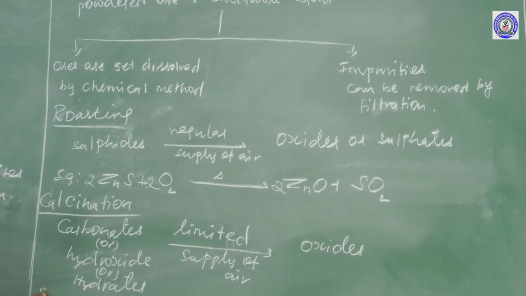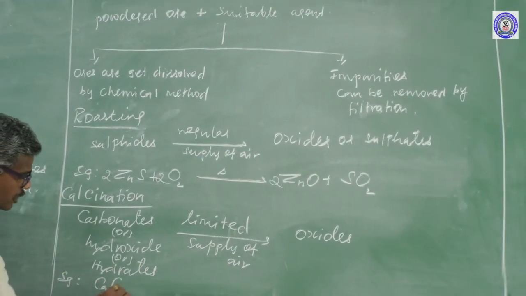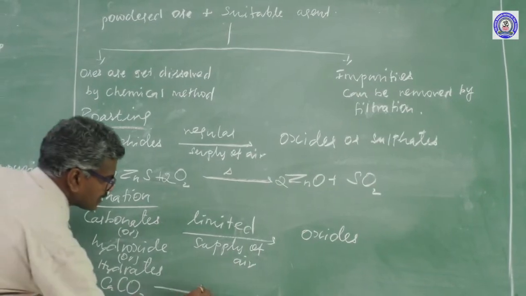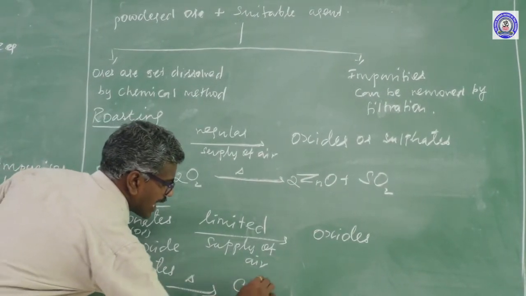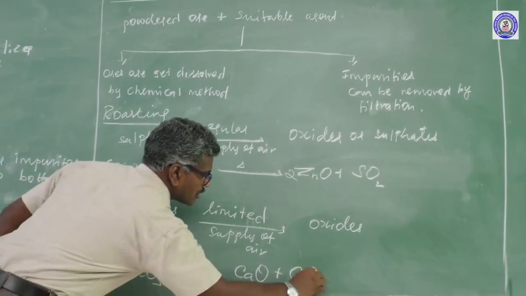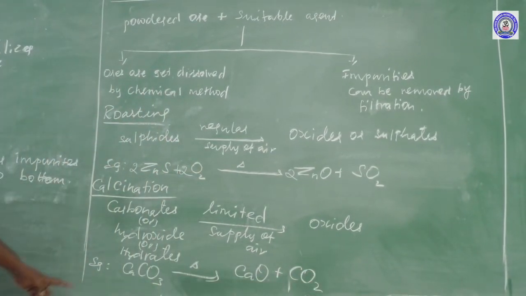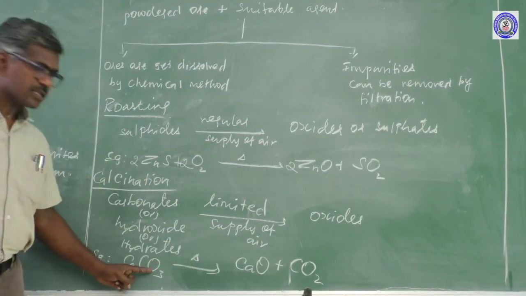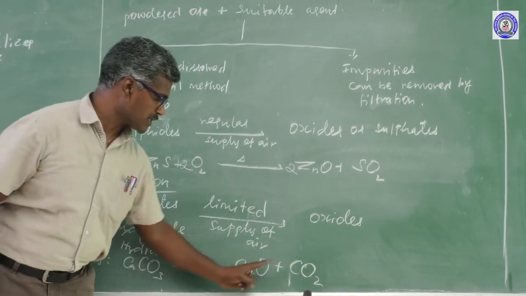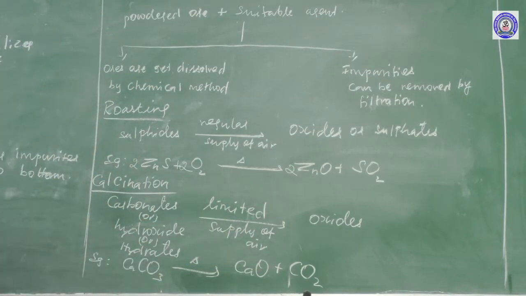For example, calcium carbonate, a carbonate ore, heated to form calcium oxide plus carbon dioxide. 1 calcium, 1 carbon, 3 oxygen on both sides, 2 plus 1, so 3 oxygen.